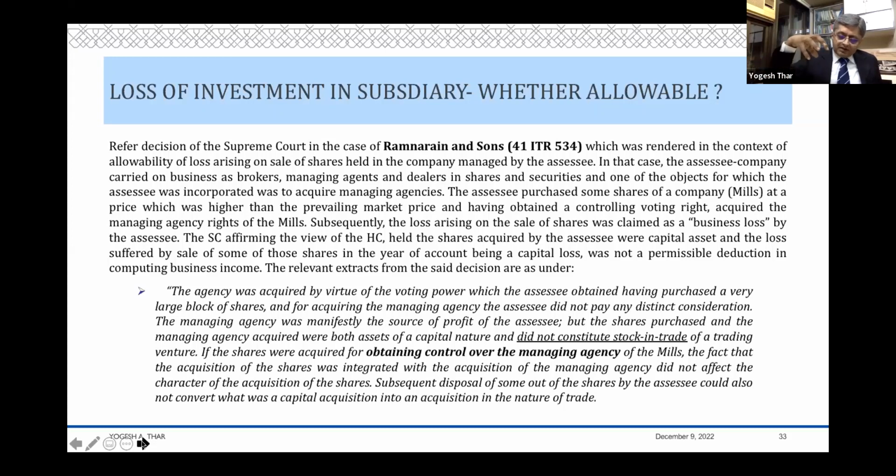You have the shares of a company which you are going to control. So shares held with controlling interest are not stock in trade, and therefore profit or loss on sale of those shares are not in the nature of business profit or business loss. They are in the nature of capital gain or capital loss. So this was the principle laid down by the Supreme Court in the Ramnarayan and Sons case.